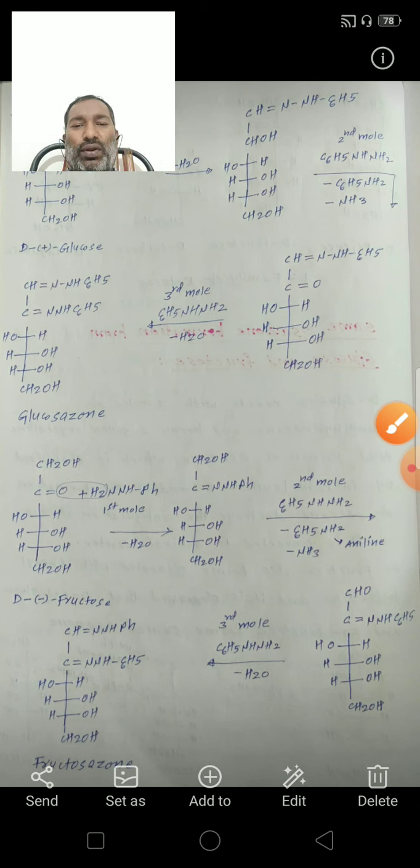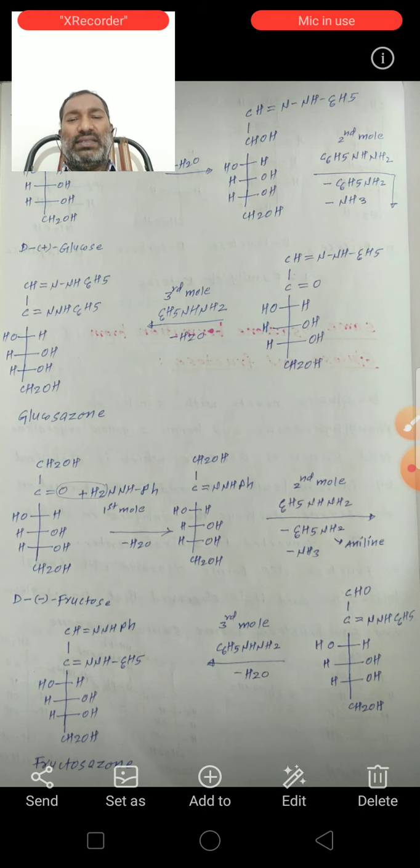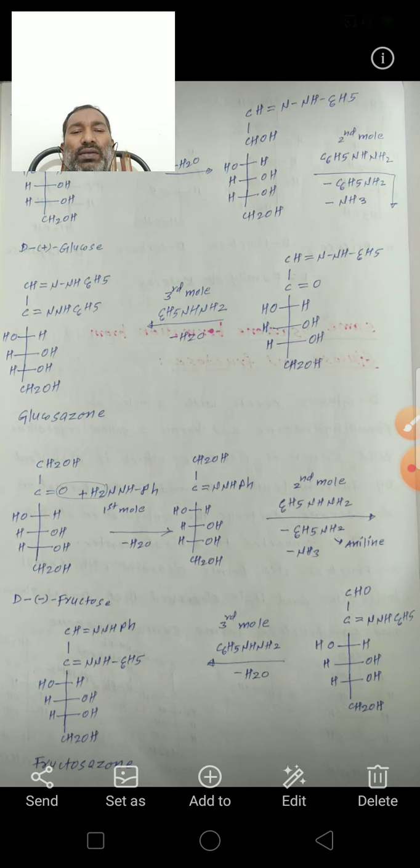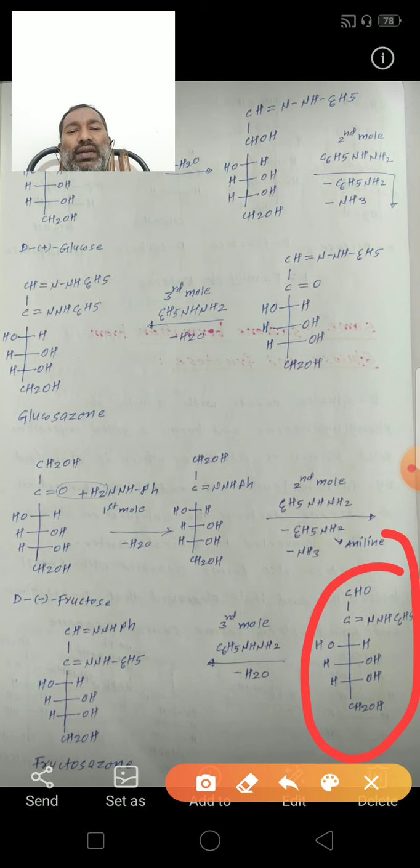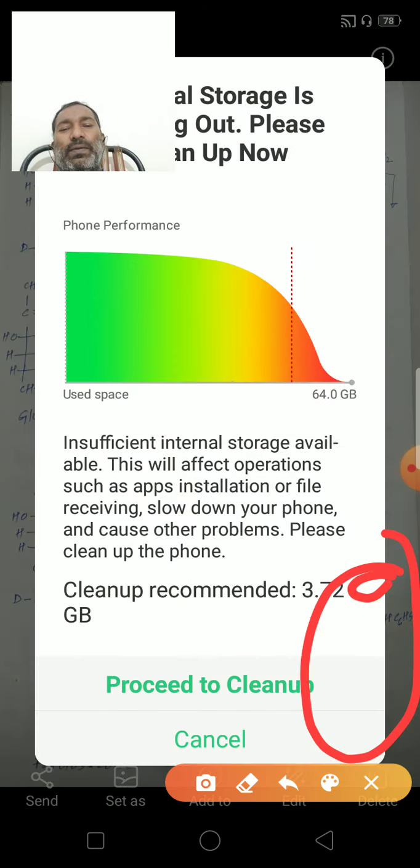Next, the third mole of phenylhydrazine reacts with this hydrazone, and this aldehyde group participates in this reaction.